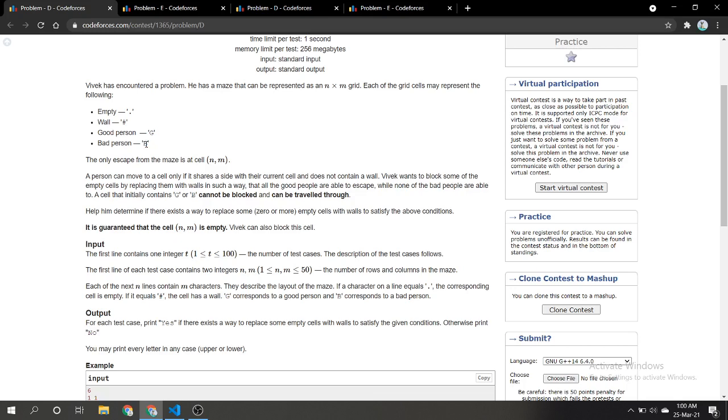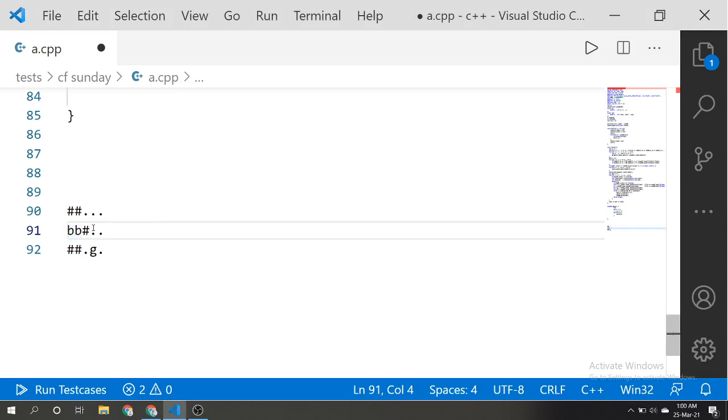You can put a wall only in empty cells. That means if there was a good person here, then the bad cell will always have a path to reach (n, m), because we cannot put a wall here and a good person must be able to reach our (n, m) cell. And if there is no wall here, then our bad person will also be able to reach the (n, m) cell.